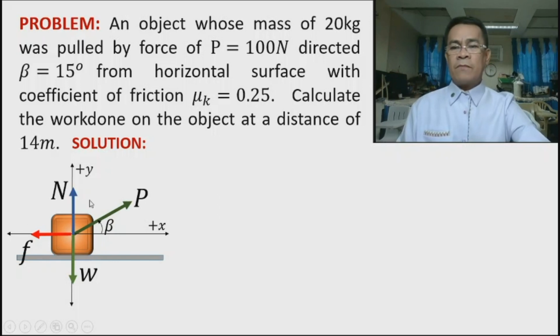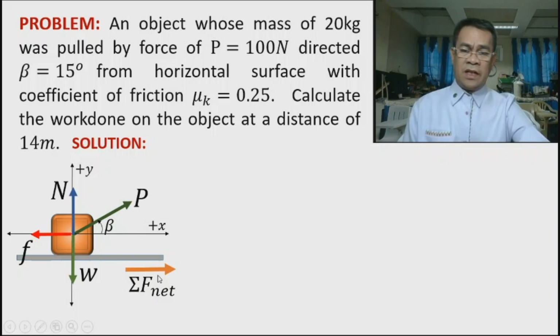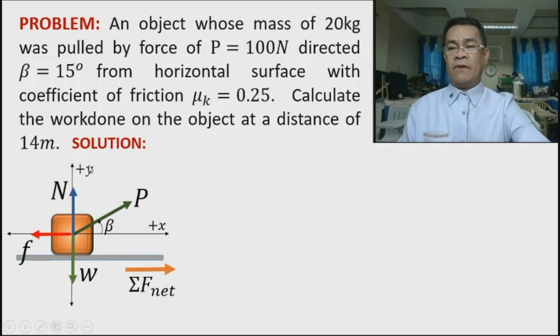So there are four forces acting on this object. The problem says that it will move towards the right. Therefore, the net external force is along the x-axis, while along y the net is 0, which means if you sum up all forces along y, the sum should be 0. But if you sum up all forces along x, the sum should be the net external force.